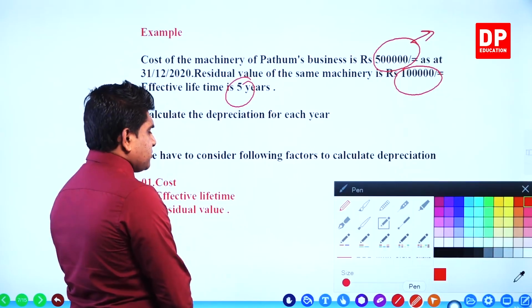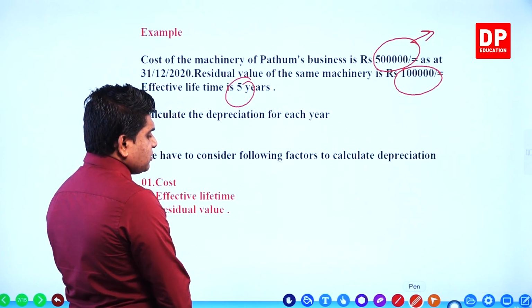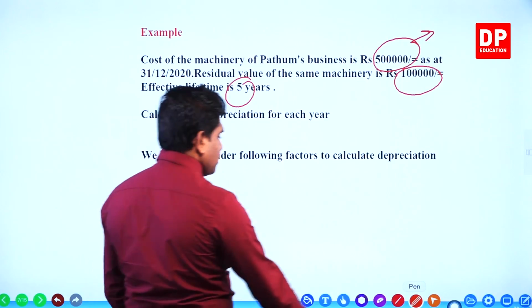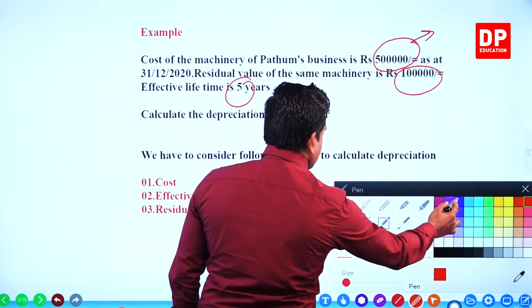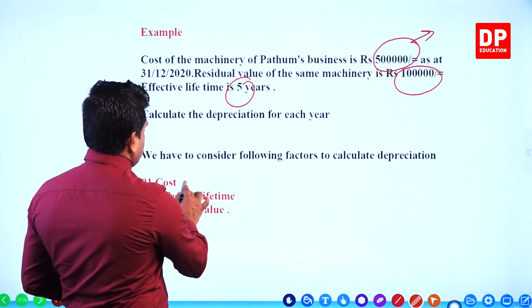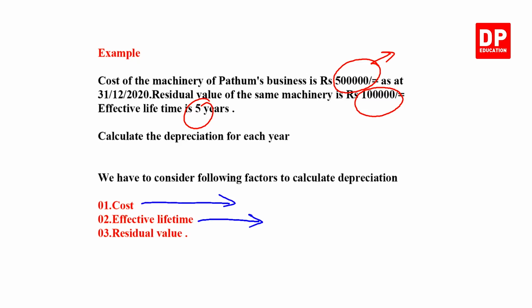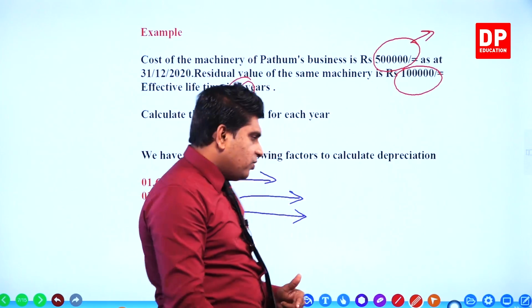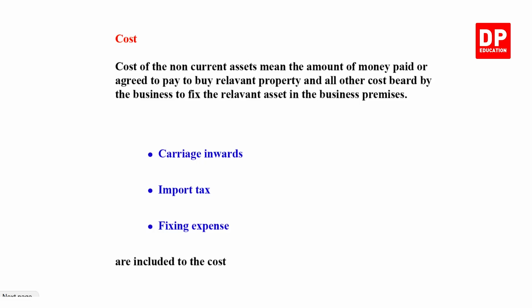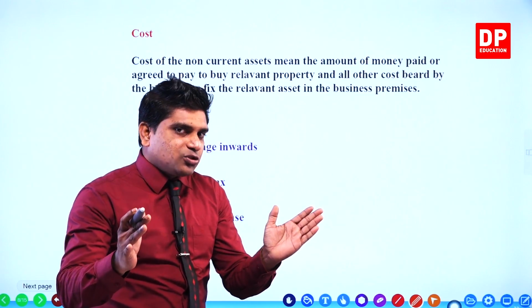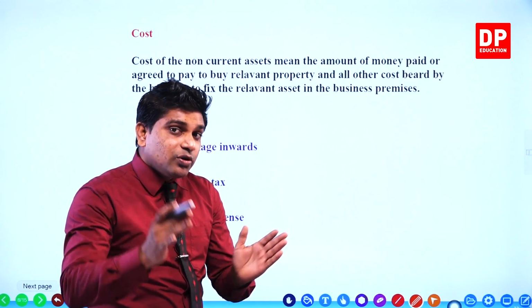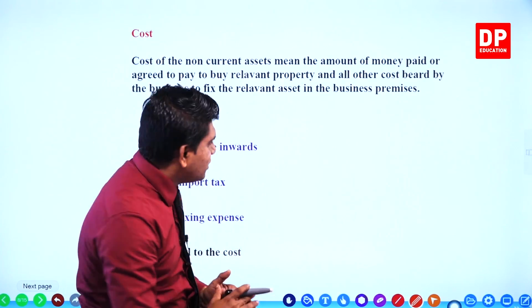Then to calculate depreciation, we have to consider these points: cost, effective lifetime, and residual value, right? These are the points to be considered. Now, next slide. Remember here, cost. Before you do the question, I explained what the cost is, what the residual value is, what the lifetime is, right?